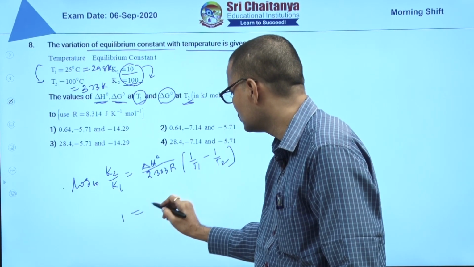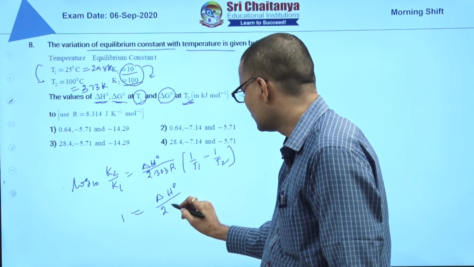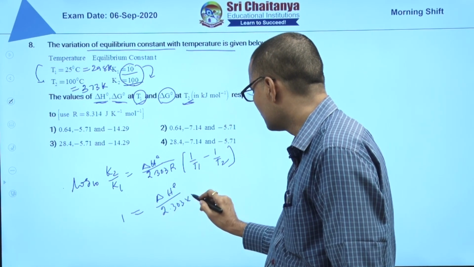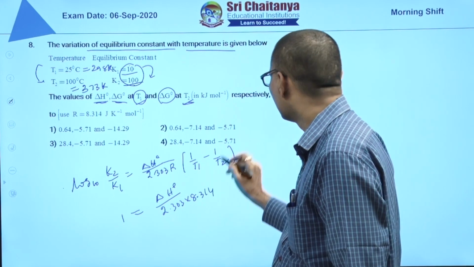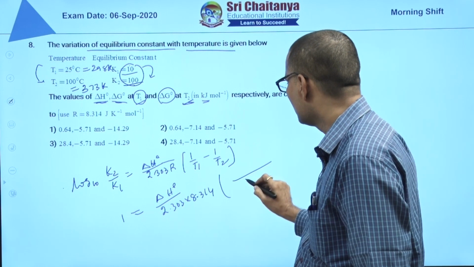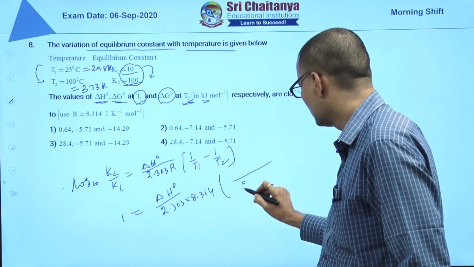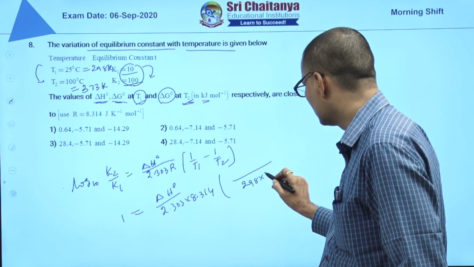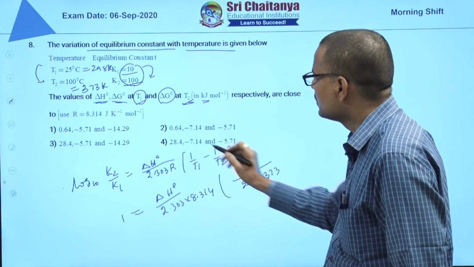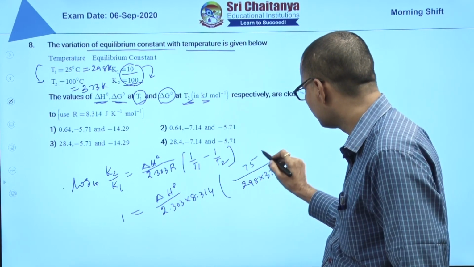Log 10 is equal to 1. So 1 is equal to delta H naught by 2.303 into 8.314, because that is given in kilojoules, into T1 into T2, that is 298 into 373. The difference is T2 minus T1. T2 minus T1 is what? 75.